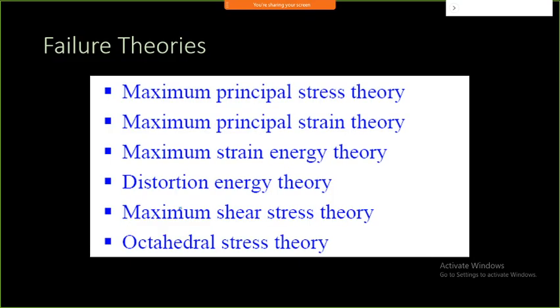So we'll now look at theories of failure. What are the different theories of failure? Here there are different theories of failure. We have seen it whenever we are doing structural analysis.